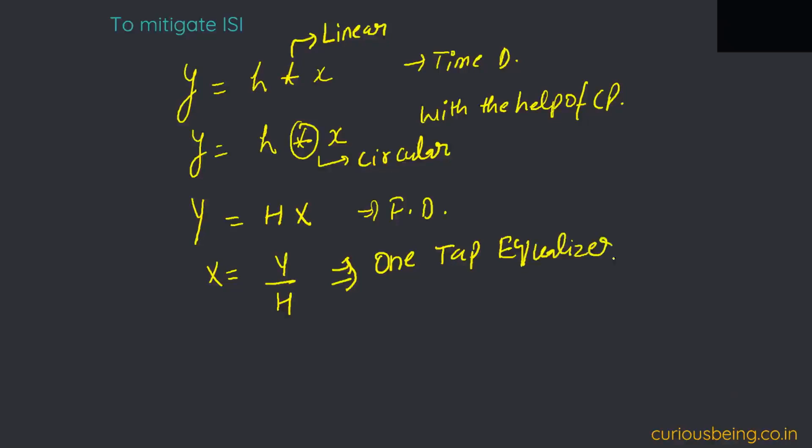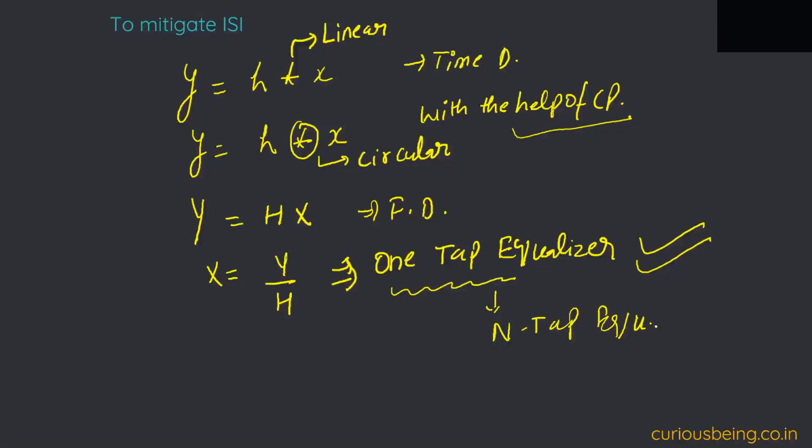It is okay if others are not getting it, because this is not a very simple or straightforward thing. Someone asked, so I am answering this: only if the cyclic prefix is appended is this valid. If instead of a cyclic prefix we append zeros, then yes, ISI can be mitigated, but we cannot do a one tap equalizer. We have to do some N tap equalizer, which is a more complex process than a one tap equalizer. Did I answer your question?